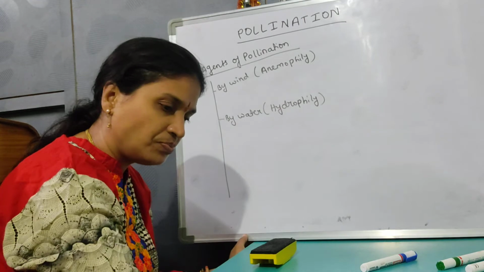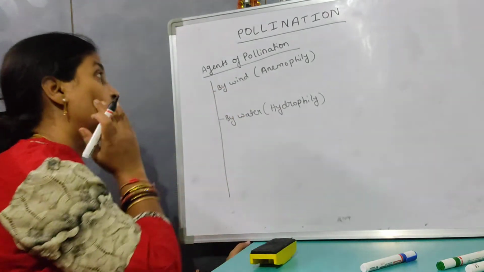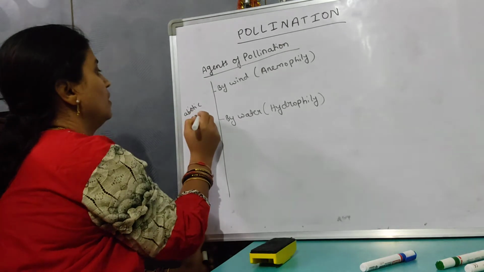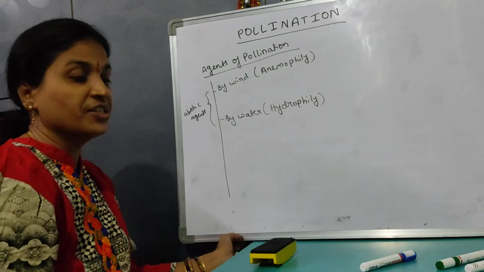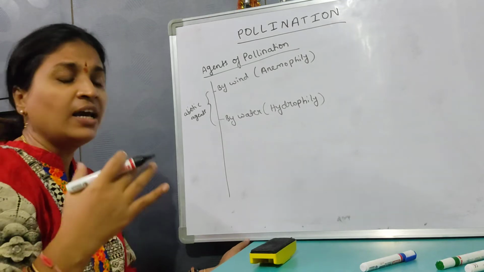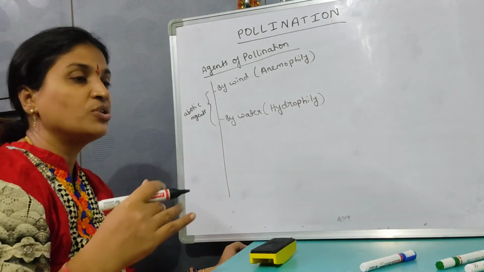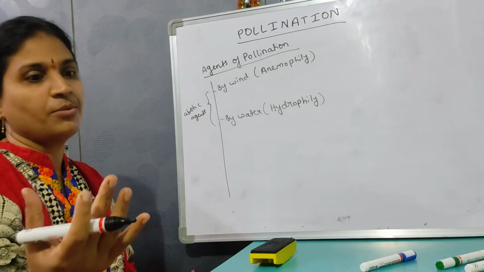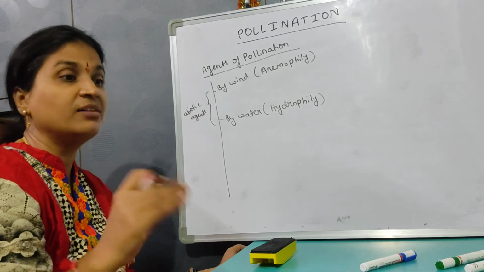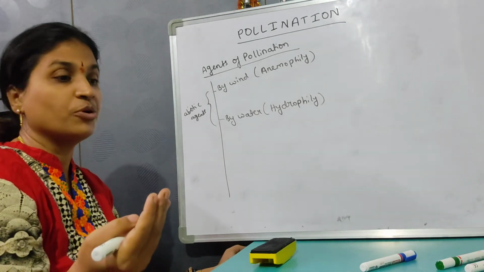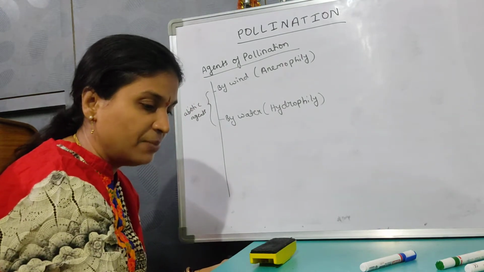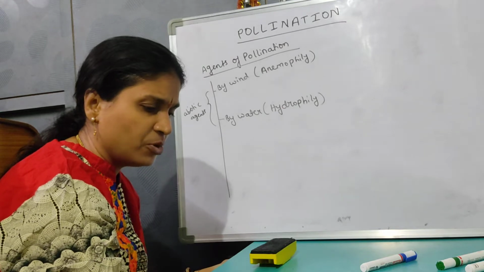Okay, so these are abiotic agents. As wind is involved here, for example in anemophily, wind is the agent. So an enormous number of pollen grains are produced, and the ovule is only single. The female gamete is only single, but enormous numbers of pollen grains are produced to compensate the loss of pollen grains. That's why more pollen grains are produced.